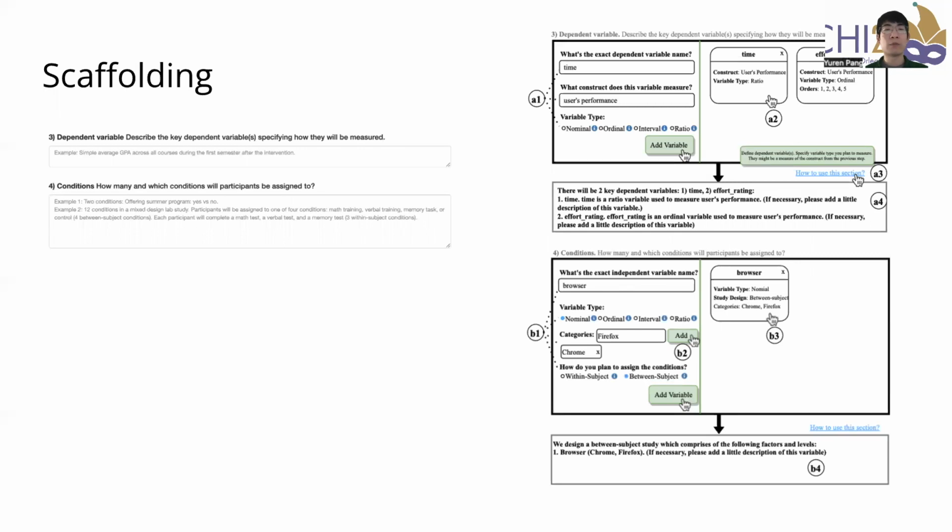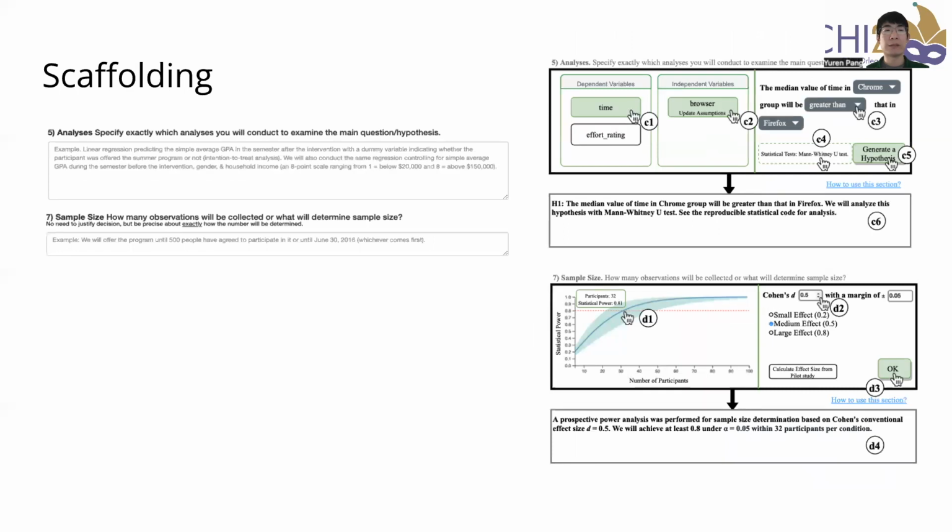Apéritif expands the current form into a set of toolboxes, prompting users to disambiguate and operationalize research questions. For example, users input time, which is a ratio variable, as a proxy for users' performance. Likewise, the nominal independent variable browser, which includes Firefox and Chrome. Apéritif also lets users specify the hypothesis with real-time statistical test recommendations, as well as visualization to identify sample size. It will generate an answer to the original question after users finish the toolbox.